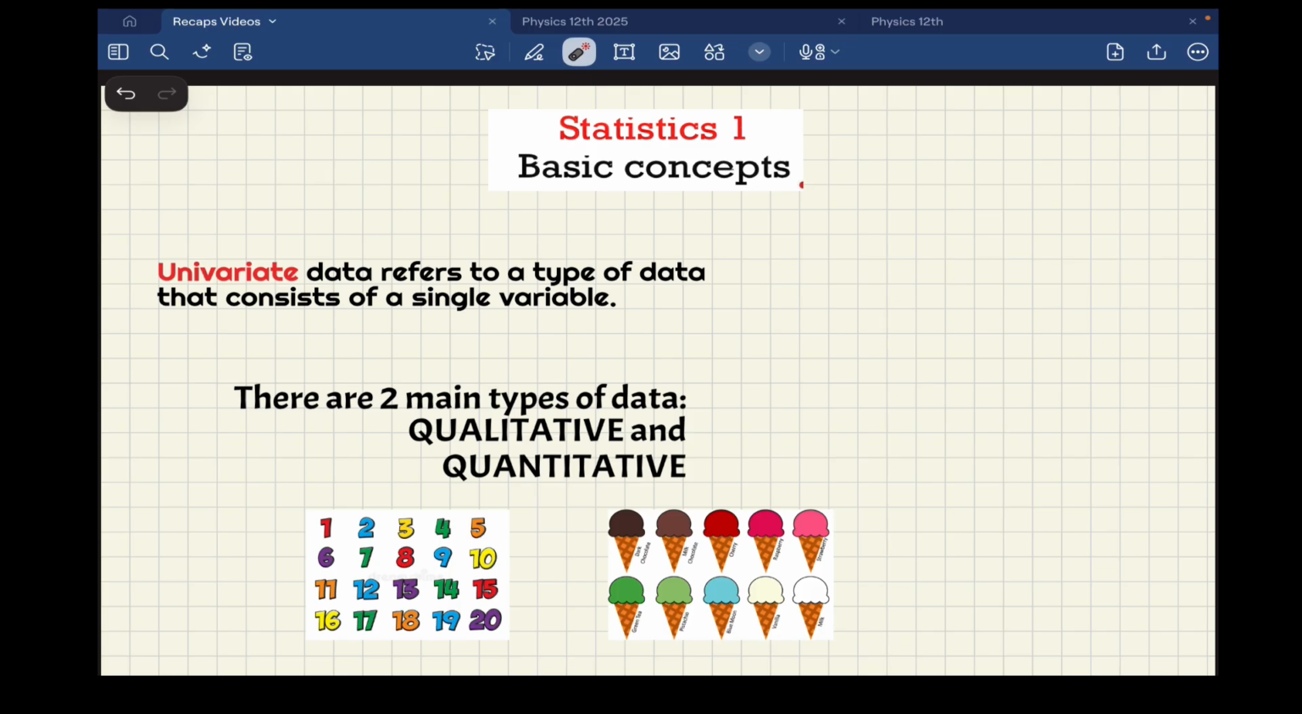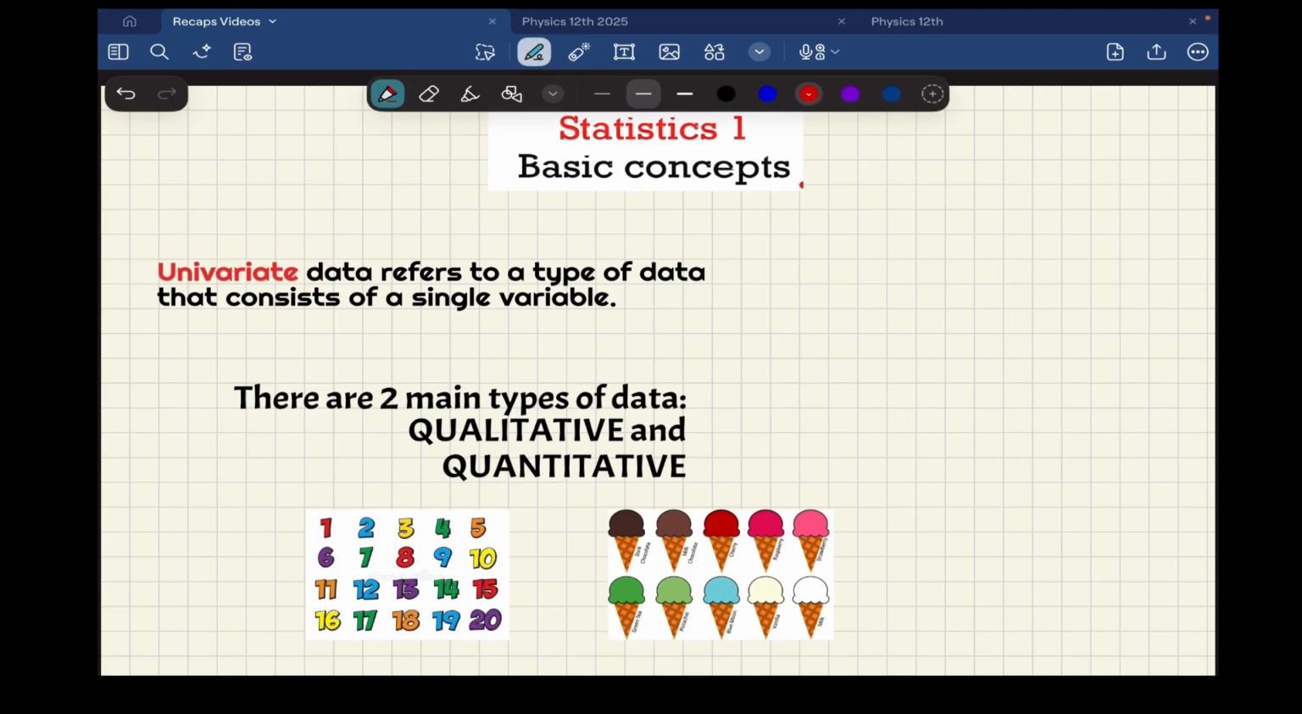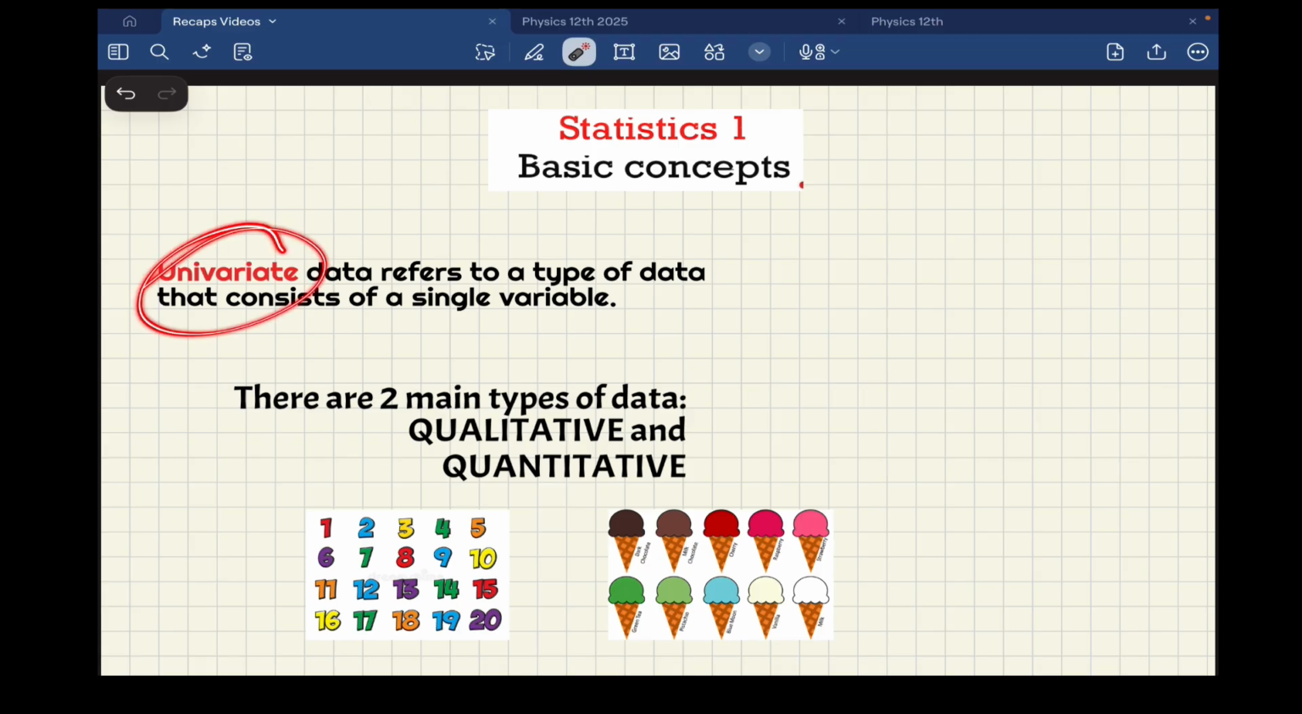What is the meaning of uni? One single thing. So this means that we are going to focus on one variable. It could be, for example, the height. It could be the number of cards, the age, or whatever you want. But only one single variable. So that is the meaning of univariate data.